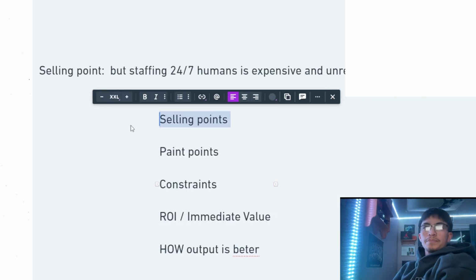I'm looking for selling points. These are things that are gonna say, hey, you guys are now missing calls because people go home at 4 p.m. Well, guess what? Now this thing is 24/7. That's a selling point.